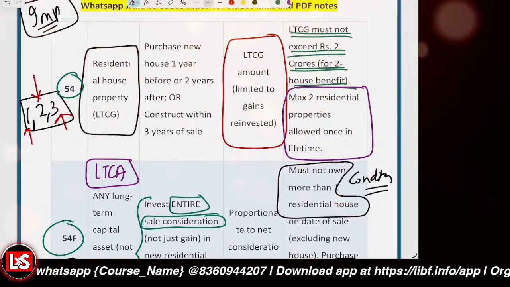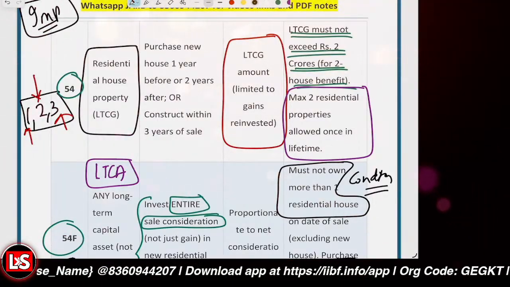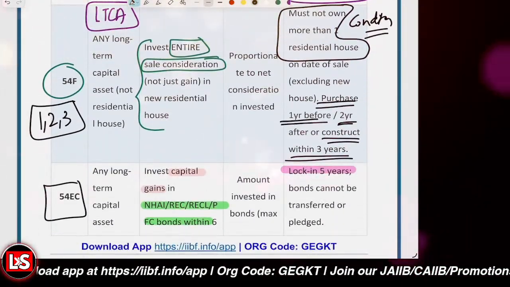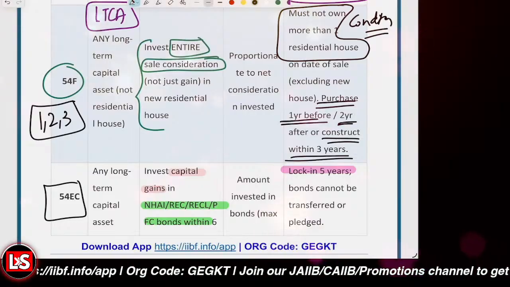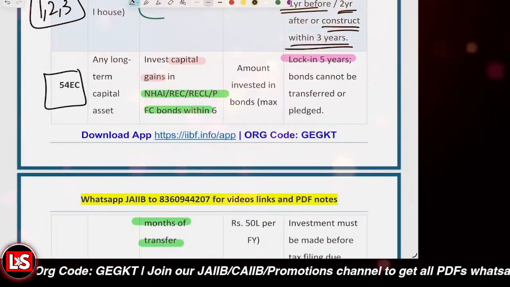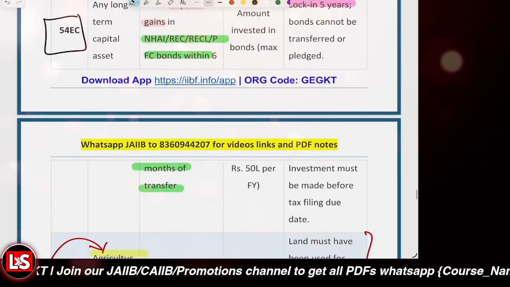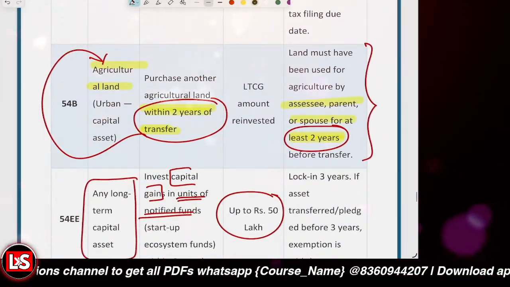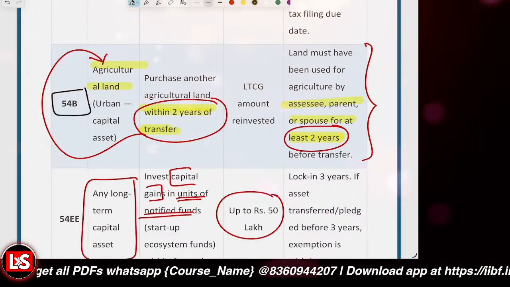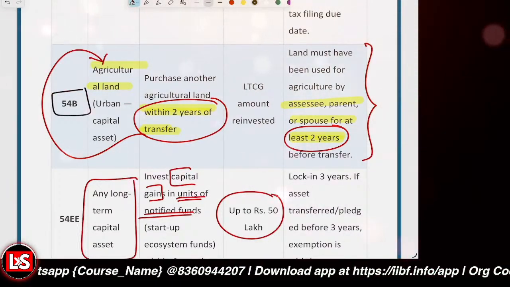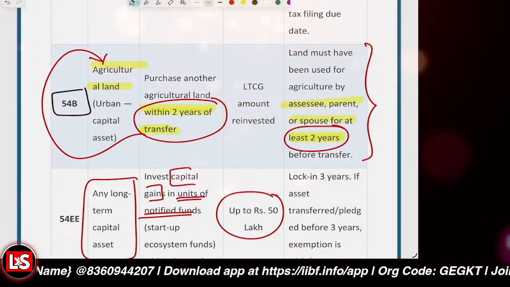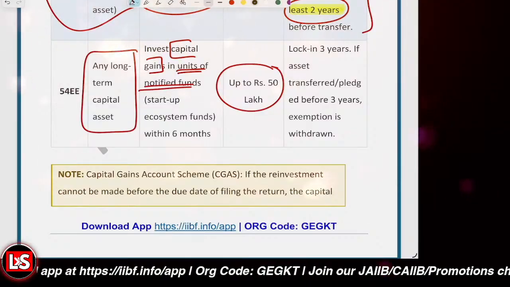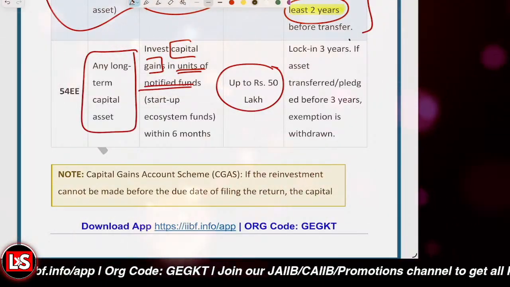So these are the different exemptions that can be taken on capital gains, majorly for LTCG only. 54 is for the residential house property. 54F is for any long-term capital asset, but not for the residential house. 54EC is that you invest within 6 months into the bonds, and the lock-in period is 5 years. 54B is that you invest the amount into agricultural land, where agriculture is done for at least 2 years. And 54EE is that you invest into units of notified funds, and the lock-in period in that scenario is 3 years.